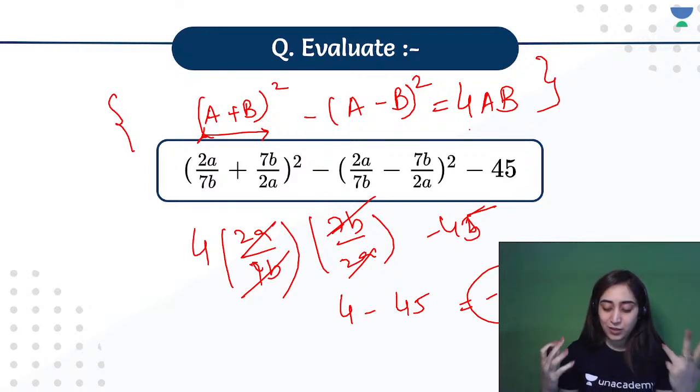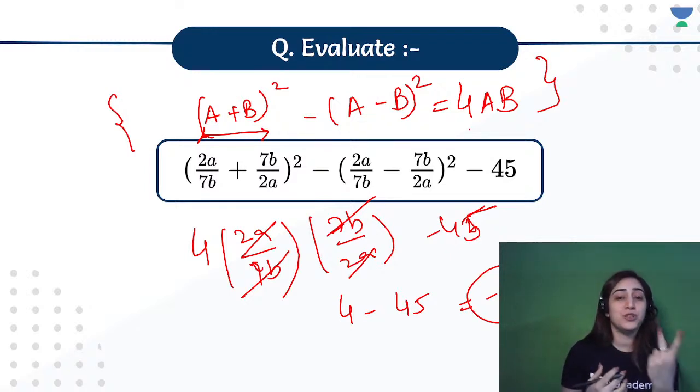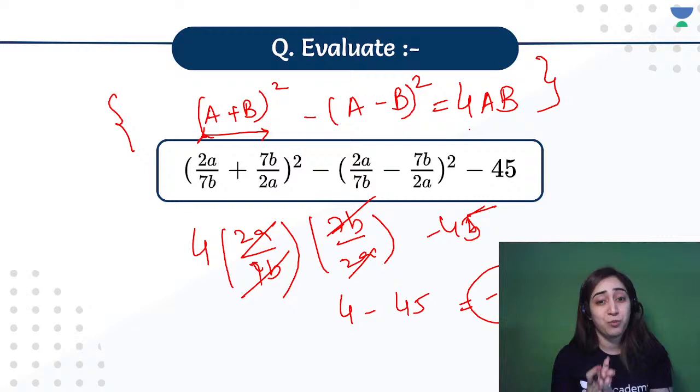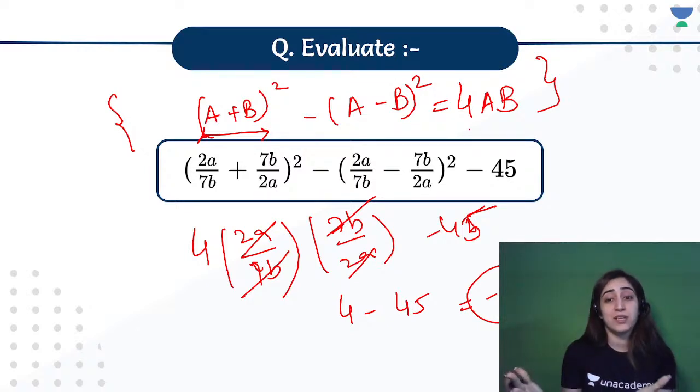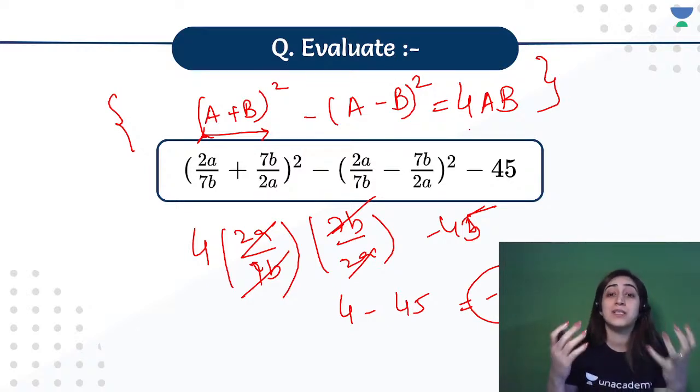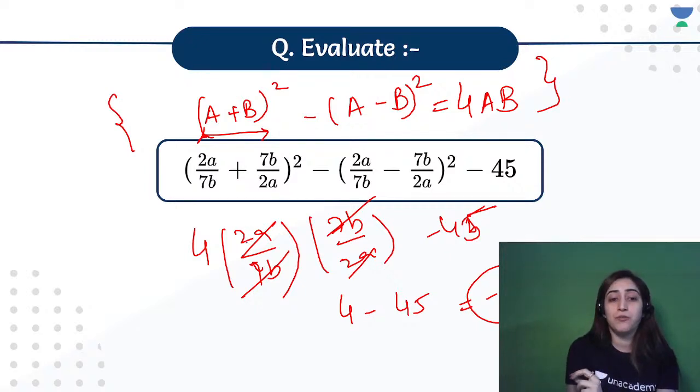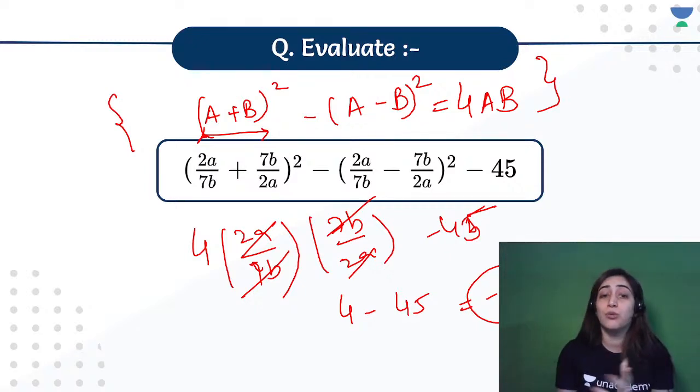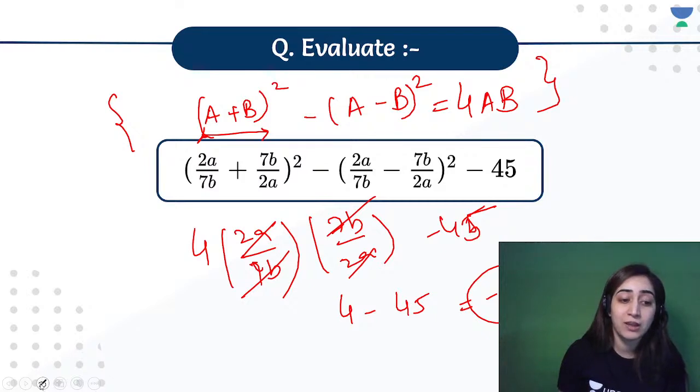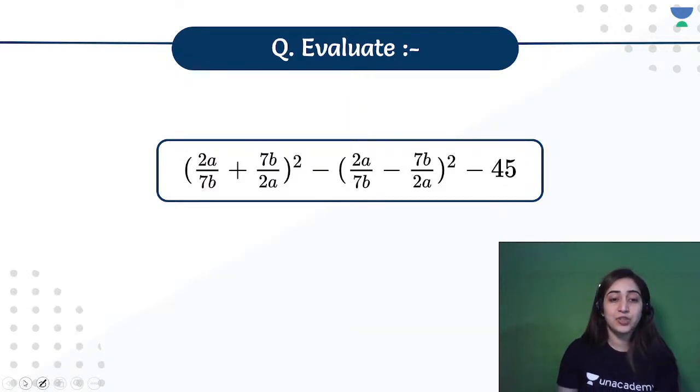So whatever method you are more comfortable with, the first or the second, you can use that. But I would prefer you to use the second one because it's less calculation and less writing. In one of the places you may forget to write 2, that becomes wrong and you will not get the same answer, and you may think you are stuck in between. All right, so just remember that.